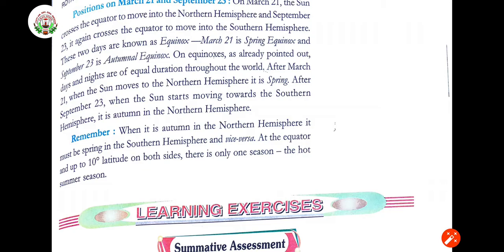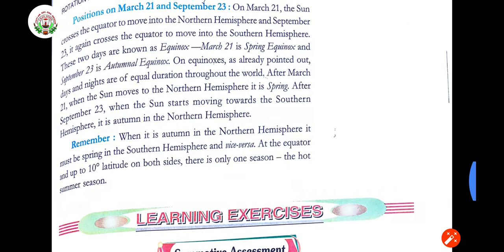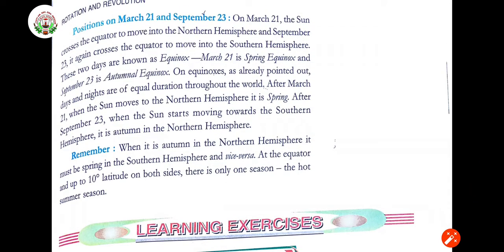At the equator and up to 10-degree latitude on both sides, whether it is the northern hemisphere or the southern hemisphere, there is only one season, that is the hot summer season. So they are going to have the summer season most of the time. Okay, hope you would have understood this chapter.